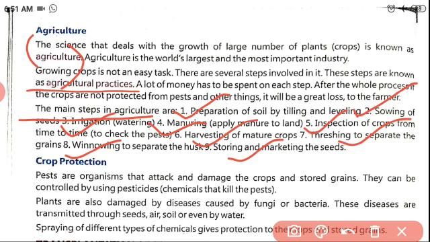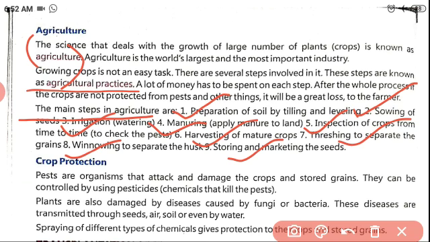At some intervals, we want to check whether the crops are damaged or in proper condition. The next one is harvesting, the collection of crops. After the collection, we want to separate the waste, that is the husk, by winnowing. And at last, we store and market the seeds.